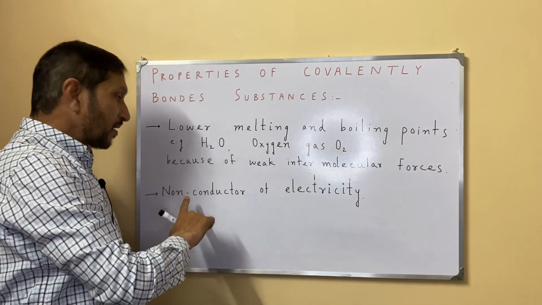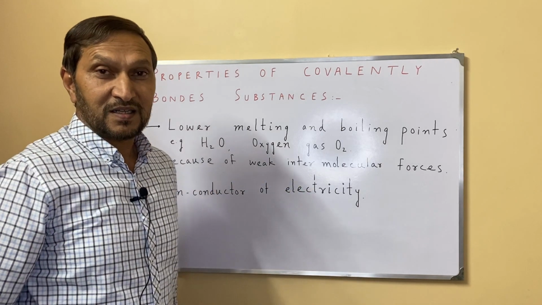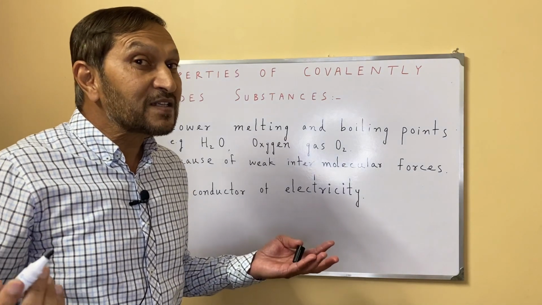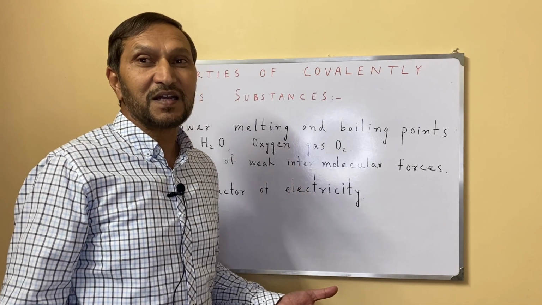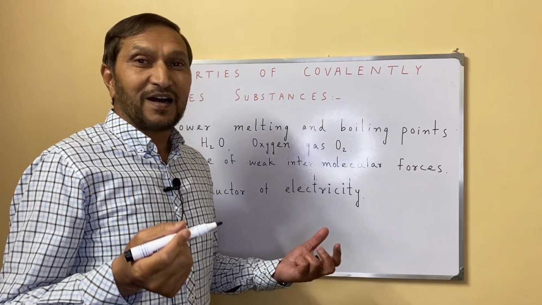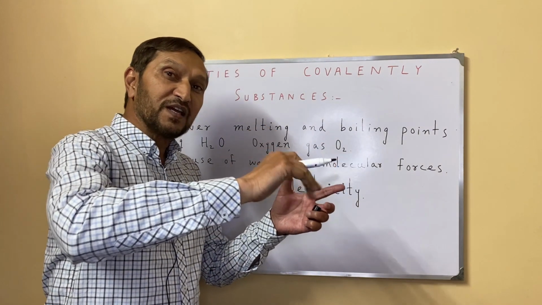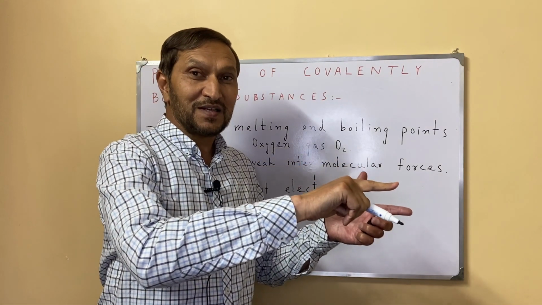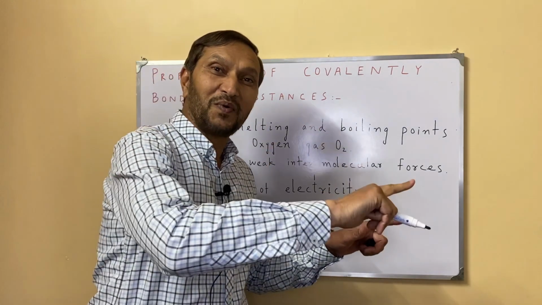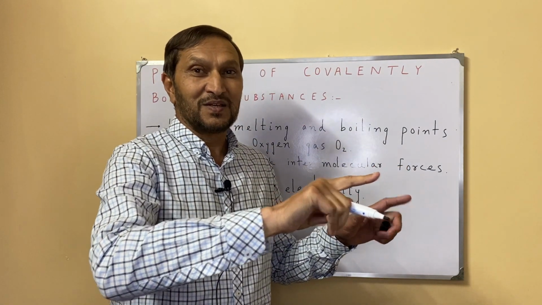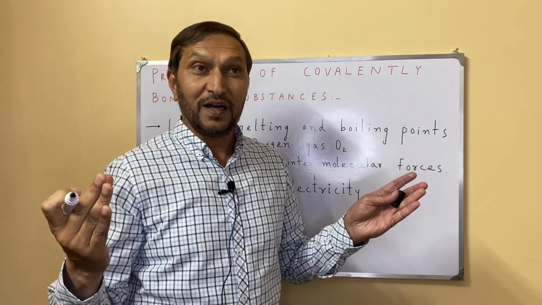The second property is that covalently bonded substances are non-conductors of electricity. Once again, the reason is that there are no ions, and as there are no positive and negative ions, they are neutral, they cannot carry charges, and they are non-conductors of electricity. So that's how we can relate the properties of covalent substances with their bonding, and that's how we can link the bonding with their properties. This is asked in the exams, so you must keep it in mind. So this was about covalent substances and covalent bonding.